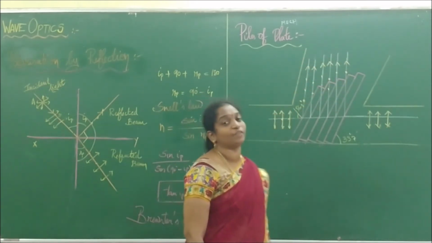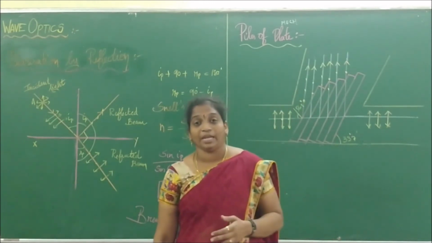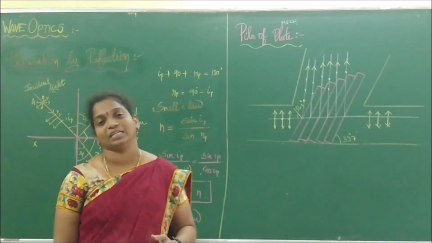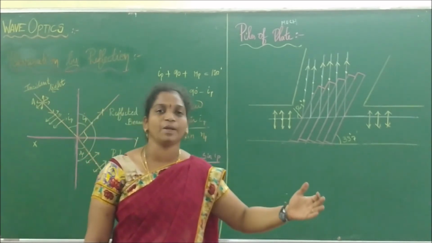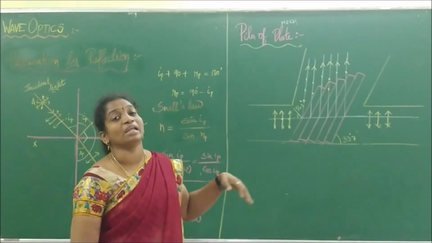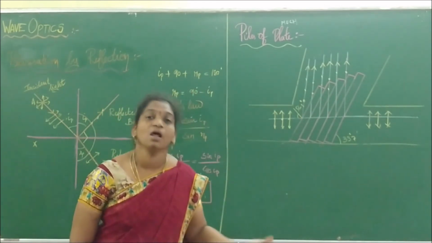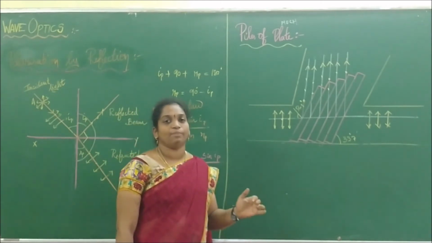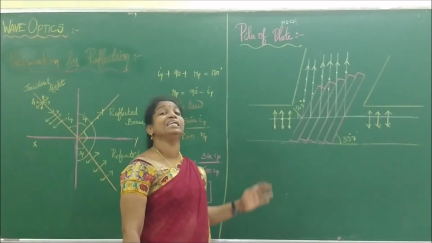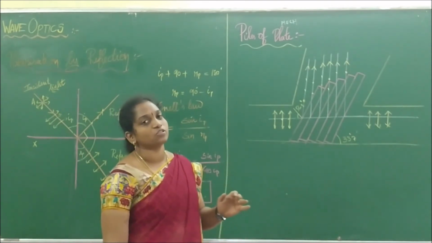What do we call this type of technique? Piles of plates, which help me to produce maximum polarized light in a greater number of intensities. So with more glass plates, the intensity will be more. This piles of plates acts both as a polarizer as well as an analyzer. It is one of the devices which helps me to produce a high intensity polarized light. So that is what a polarizer is.